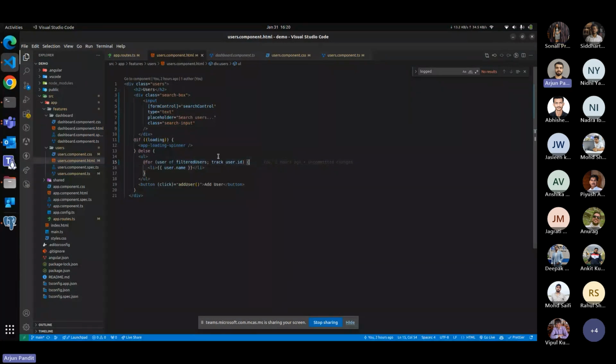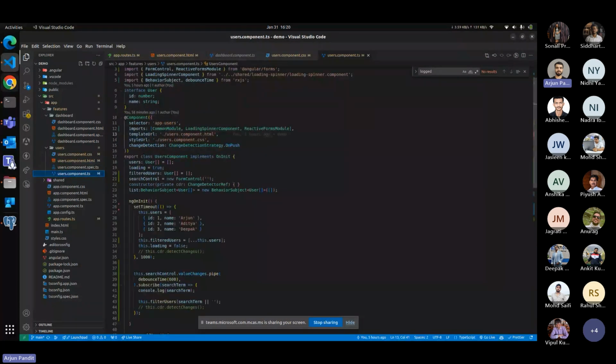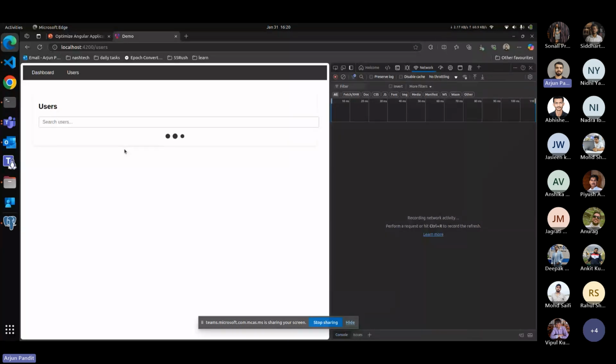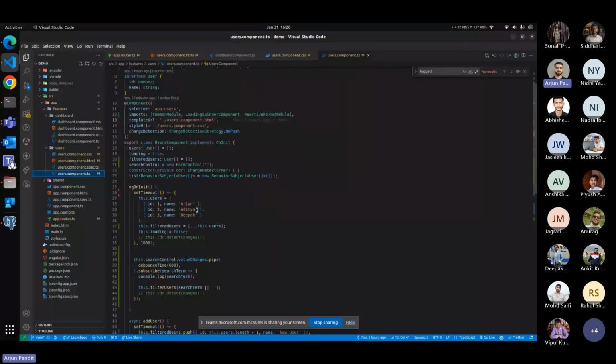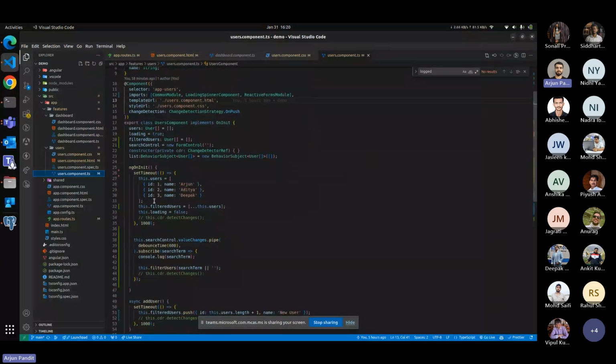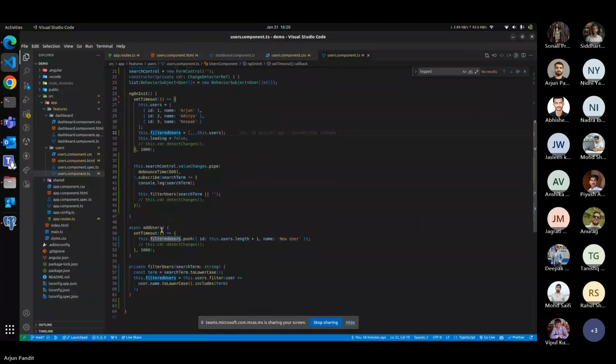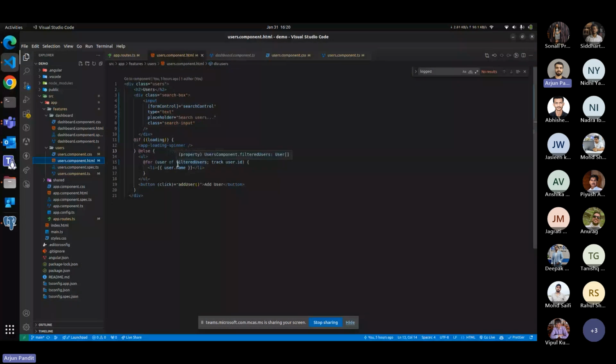Okay, no problem. So the next topic is the OnPush change detection cycle. In the application you are seeing the loader is loading, and in the TS file here you can see we initialize our data in the filtered users at initializing time. And in the template here you can see the loop is also on the filtered users. So can anyone tell why it's not working? We initialized the data and are looping on that.